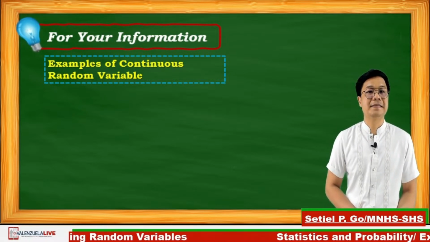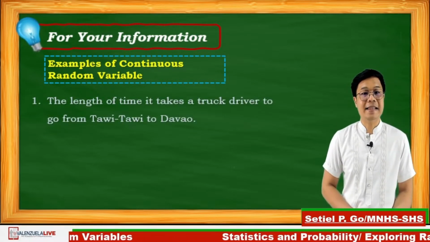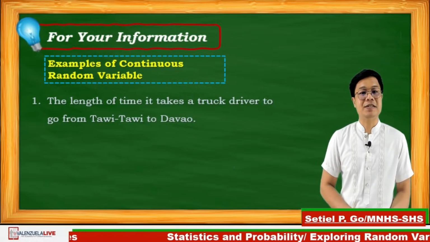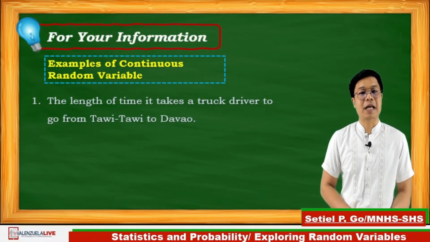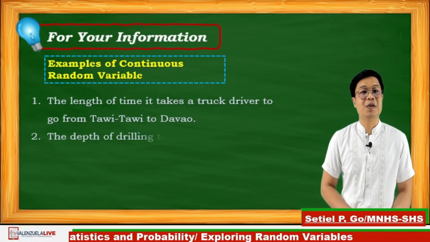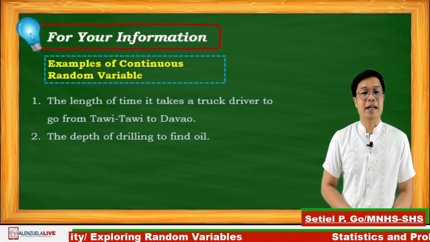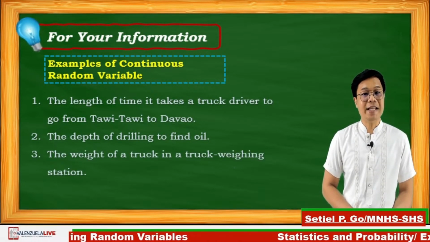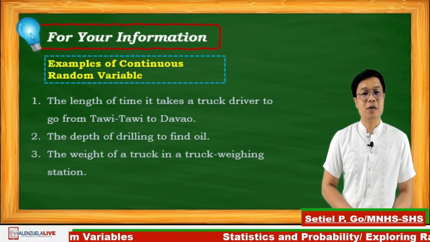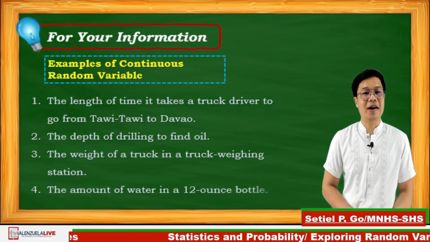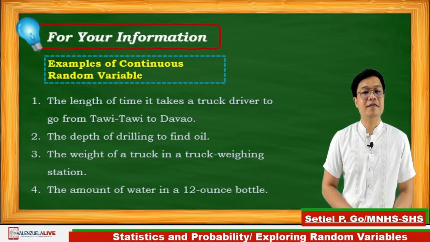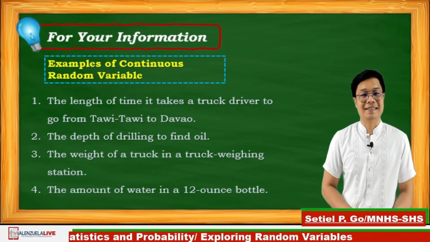Number 1, the length of time it takes truck drivers to go from Tawi-Tawi to Davao. Number 2, the depth of drilling to find oil. Number 3, the weight of a truck in a truck weighing station. Number 4, the amount of water in a 12-ounce bottle.